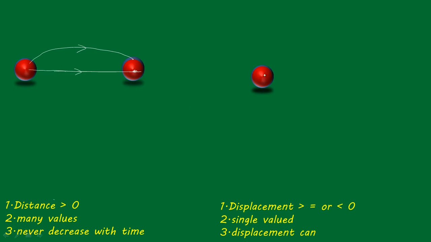And next, this is another particle like this, moved in this way. So what is the length? Let us take here 3 meters. And later it moved in this way, and let us take here 2 meters, suppose. See, the distance is not a single value, it is two values. You have to consider the 3 meters in this direction, and also the distance in this direction. So 3 plus 2, 5 meters is the distance.